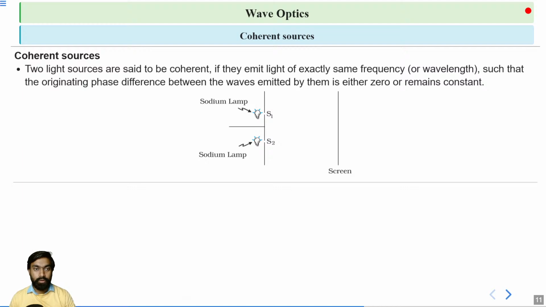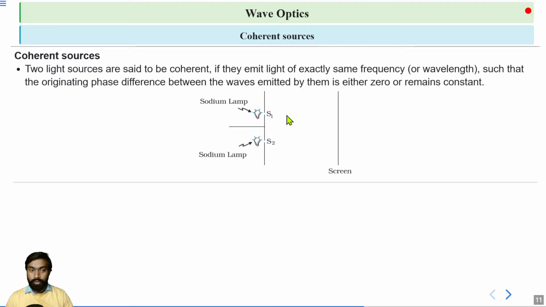Now we will discuss coherent sources. So two light sources are called coherent when both emit light of exactly the same frequency or wavelength and the phase difference between them is either zero or remains constant at any point with respect to time.